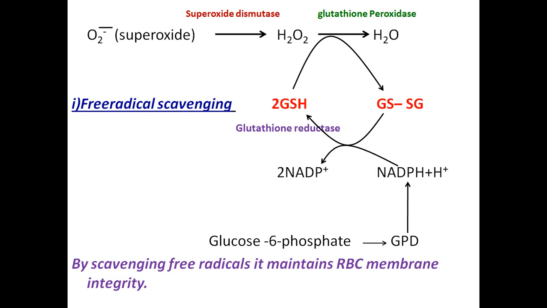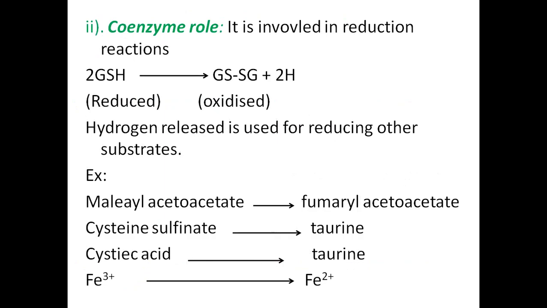There glutathione, GSH, is involved in the transportation or absorption of amino acids. So GSH is a very important tripeptide composed of glutamate, cysteine and glycine. So glycine, cysteine, glutamate are the three important amino acids present in glutathione. So glycine is involved in protection of RBC because it is part of the tripeptide glutathione, and glycine is required for coenzyme A formation. Reduced form is GSH, oxidized form is GSSG.